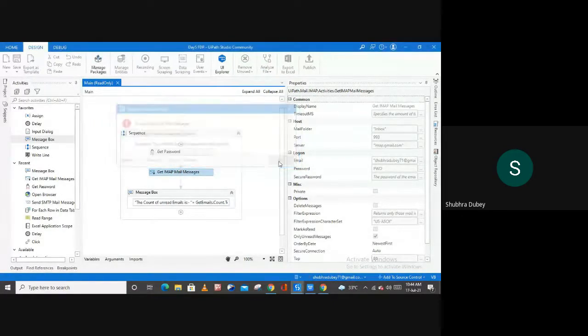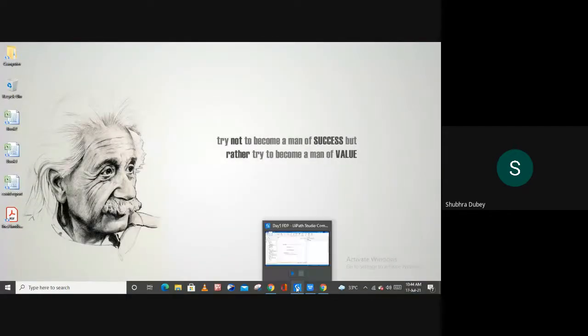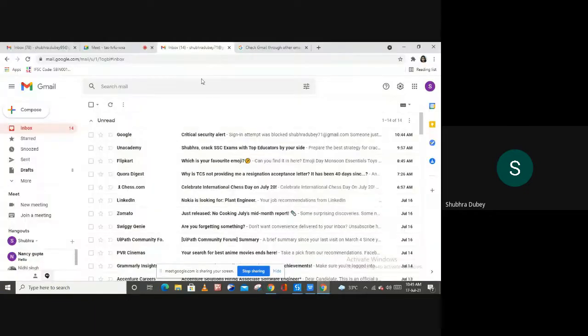So how can we solve this issue? To solve it, in my case, I'm working on this email account. So the step I have to take is to enable my IMAP settings, right?